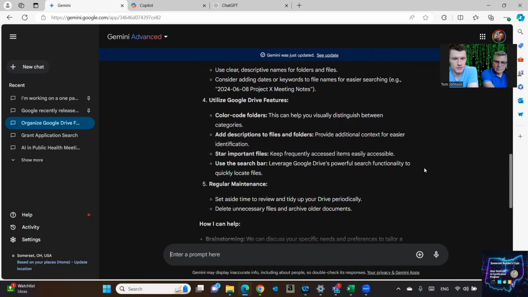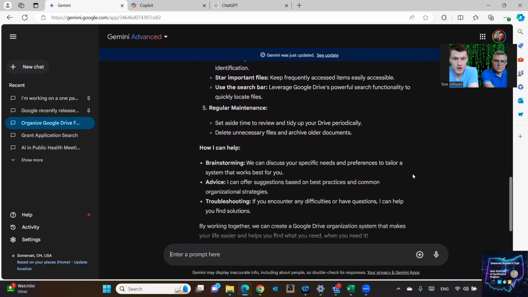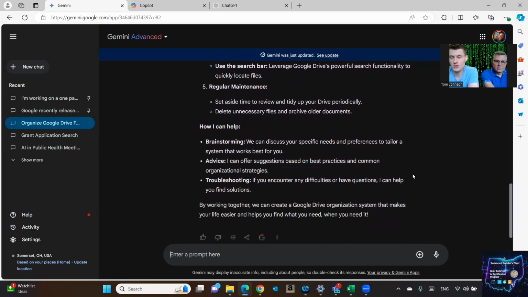And then utilizing the different features, you can color code your folders. So it's telling you, hey, that's something that Google Drive does. You can do that too, if you so desire. And then you can add descriptions to those files and the folders for a little bit extra context if you feel it warrants it, instead of just being in the name itself. Star important ones, search bar to find things, and then regular maintenance to just make sure you're tidying up and keeping everything clean. So that way, when you go into there, you know where everything is and you know you have all that you need, and you're deleting unnecessary files and archiving older ones to make sure that it's not just kind of bogged down and there's a bunch of stuff that is irrelevant or doesn't make sense or was an older draft. You have everything that you need that makes sense for now.